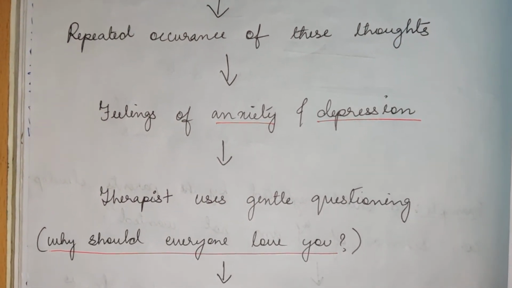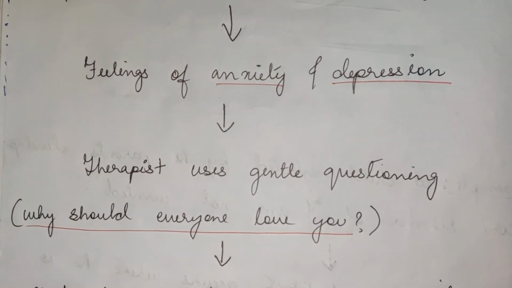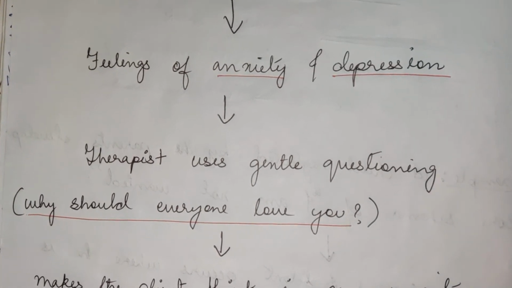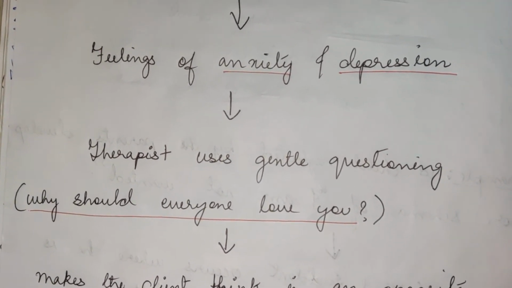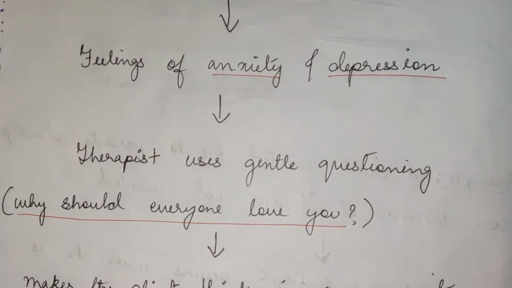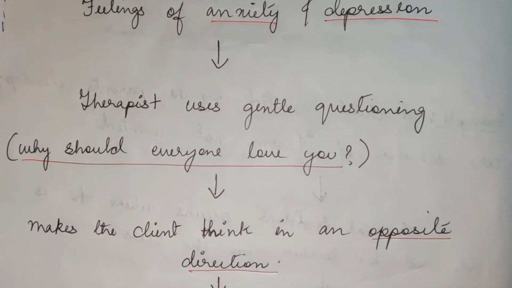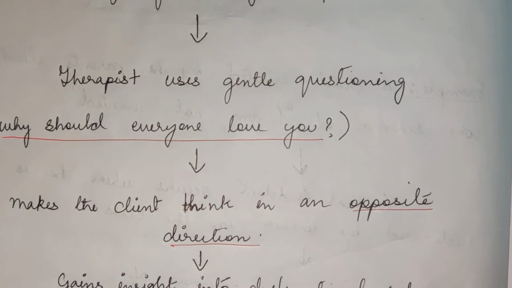To help the client, the therapist will use a very gentle questioning method, where the therapist will not ask very direct questions, but will ask questions like, why should everyone love you? Why is it necessary that everyone has to approve of you all the time? Right? When this kind of questions are asked, the client will be made to think in an opposite direction.